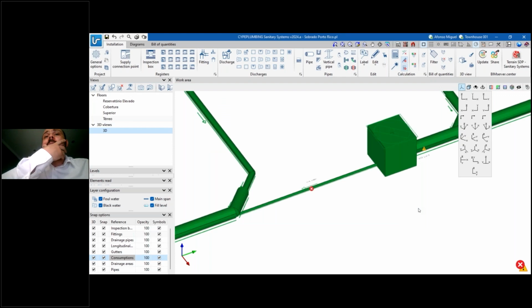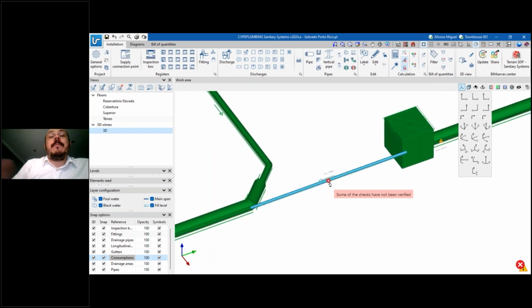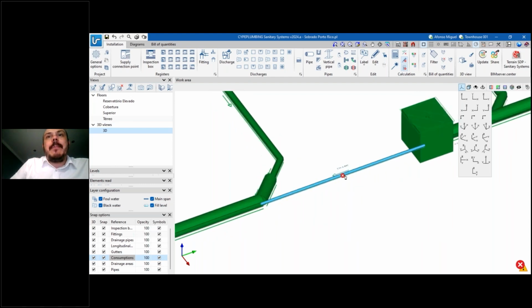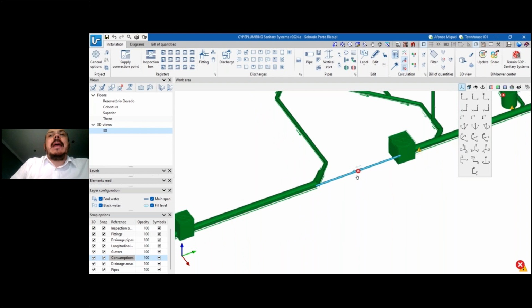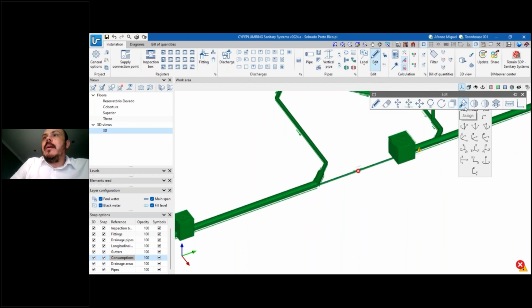One thing that I can do now is to analyze it, and the software will size this pipe. Okay, probably I selected one type of pipe that is not correct for this part. I don't remember actually the type of pipe that I should add here, but there is another feature that is quite useful. That is this one here, assign the same characteristics of one pipe to another. So I can select, for example, the criteria or dimensions of this pipe and apply to this guy.